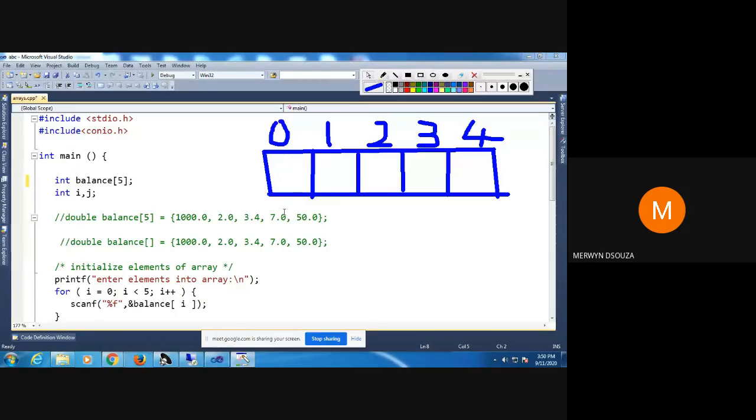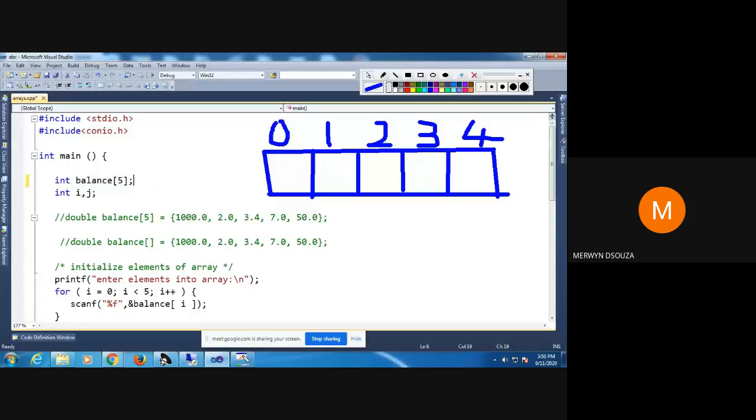Now there are different ways of assigning values. The addresses come automatically, so I'm not writing the addresses. The moment you declare an array like this, the compiler, the computer, takes care of assigning addresses, so we'll not bother about that.